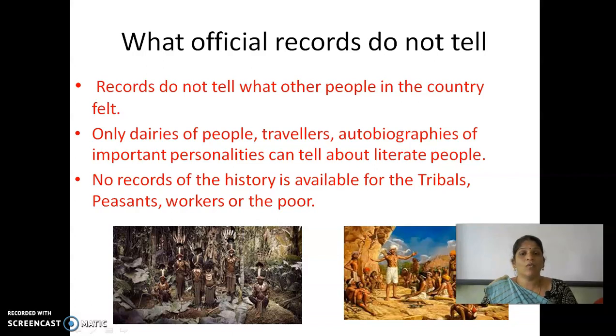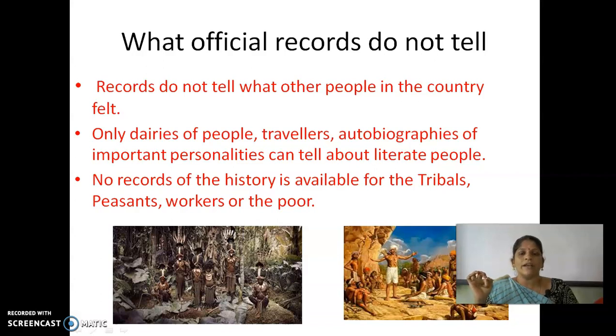And what are the other records? Travelers' accounts, diaries of other people, autobiographies. Who wrote these things? Only the people who are literate, who know how to write, were able to write. So that also does not tell about the illiterate people.